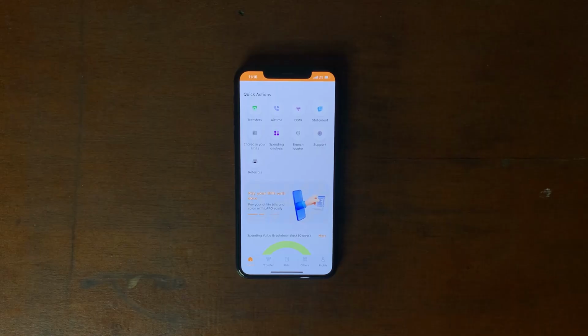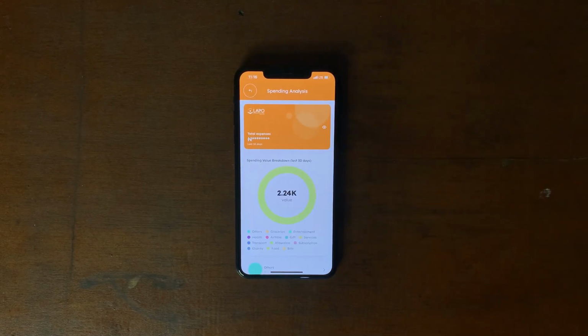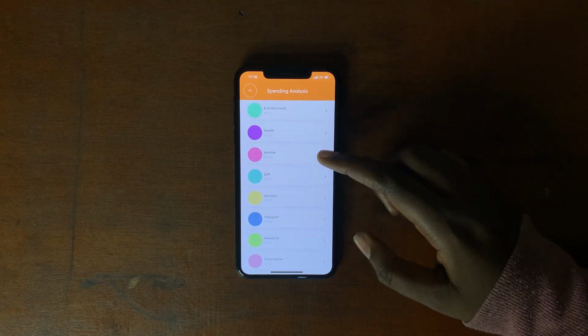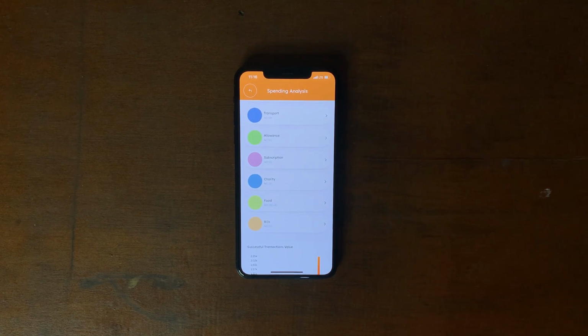Now, one feature I want to talk about is the spending analysis calculator that LAPO has. Basically, this feature allows you to see what you spend your money on. For example, if you spend your money on food, shopping, transportation, and so on, it can calculate all those things, which I think is very cool. Now, it is important to note that only transfers that are made within the LAPO app are accounted for. If you have a debit card from LAPO, just like I do, they do not account for those ones. I've used my debit card a lot, but it doesn't calculate those.